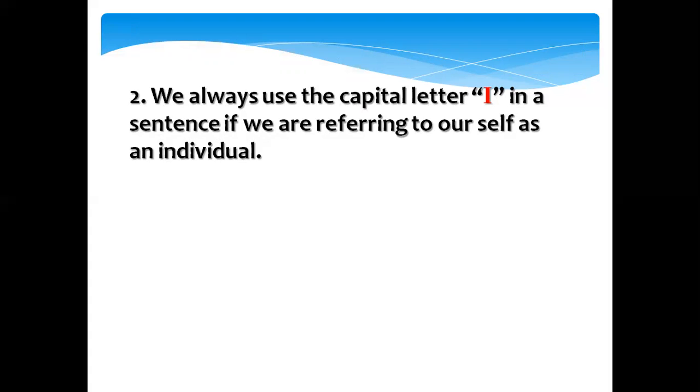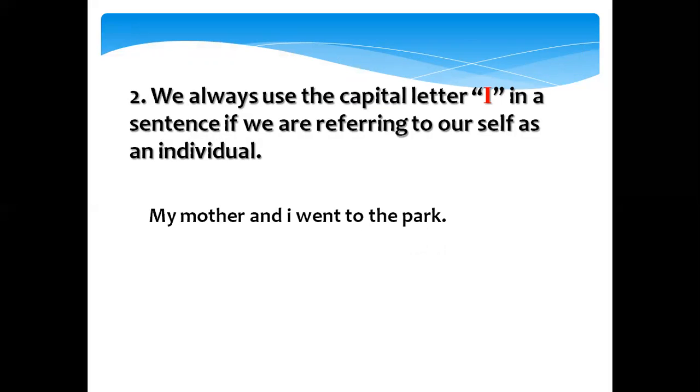It doesn't matter whether the I is at the start or in the middle of the sentence, we are going to write I capital.